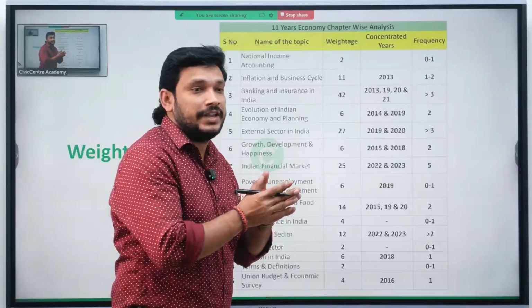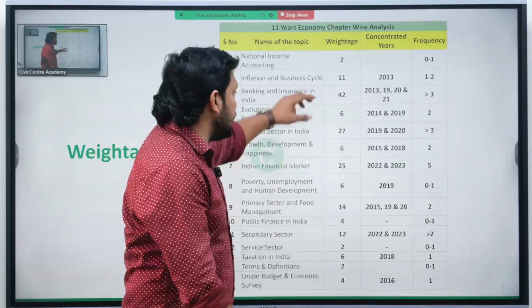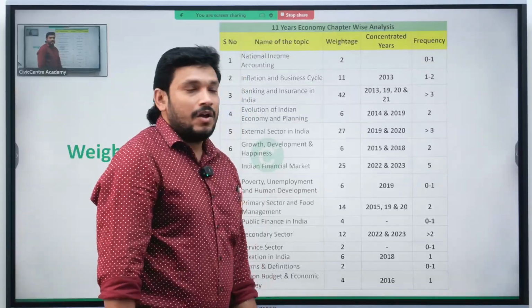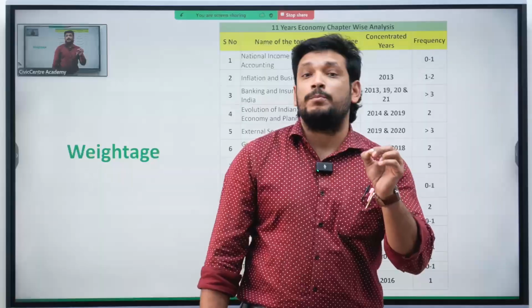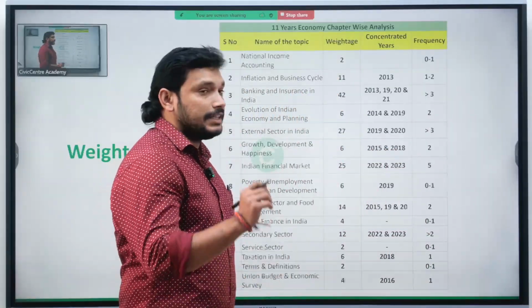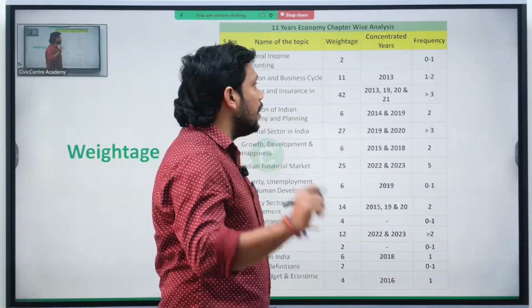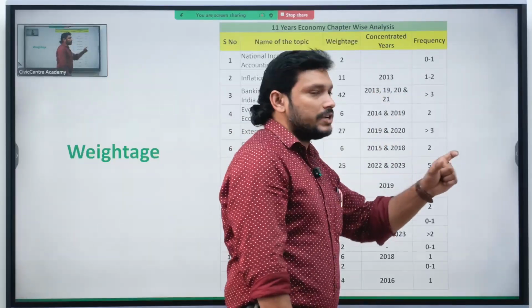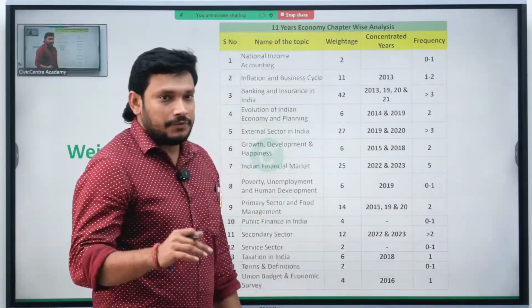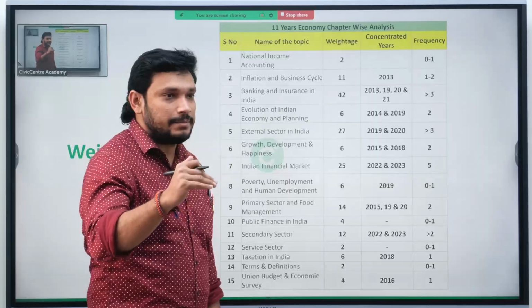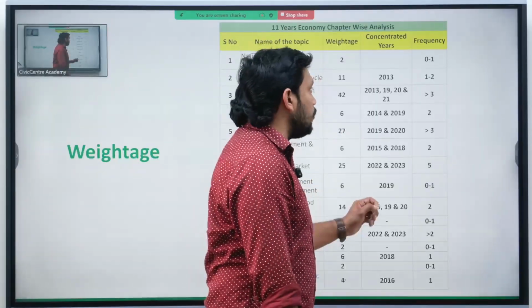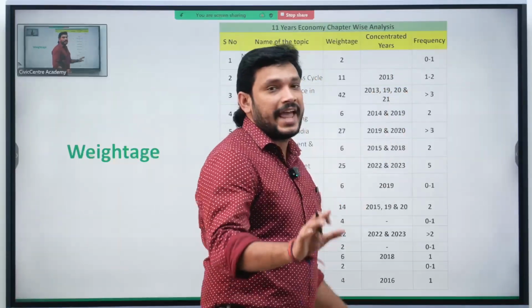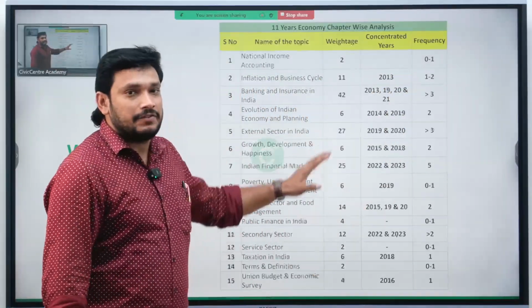How is the trend shifting in the last 13 years? I have concentrated on the weightage, and on which year a particular topic is concentrated more. What are the years that a particular topic is concentrated more, and what is the frequency of questions in that particular year? Meaning, if we have the 2025 examination scheduled in May 2025, how many questions from that particular chapter can you expect? That is the analysis that we will be seeing.